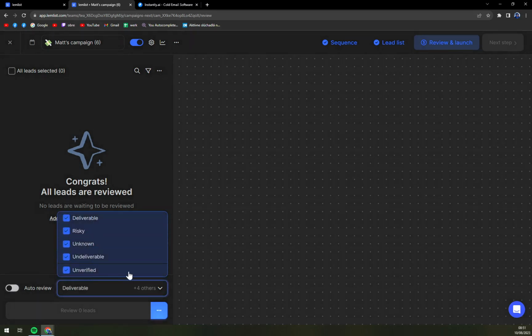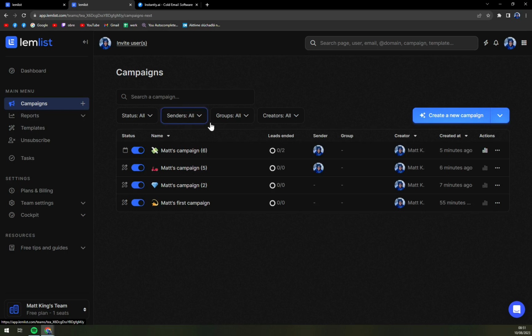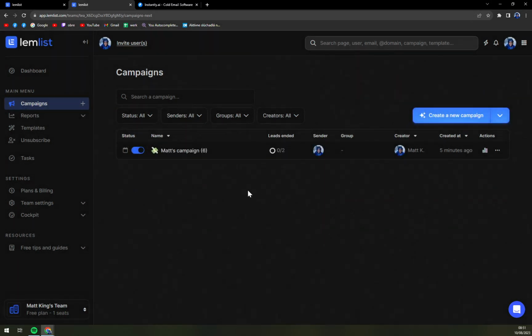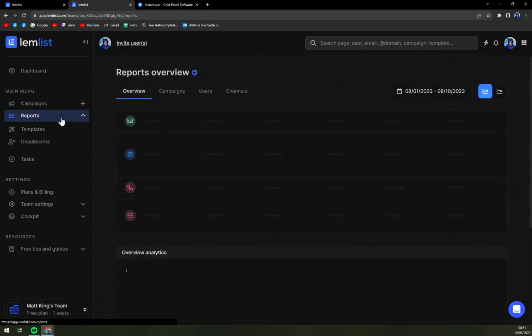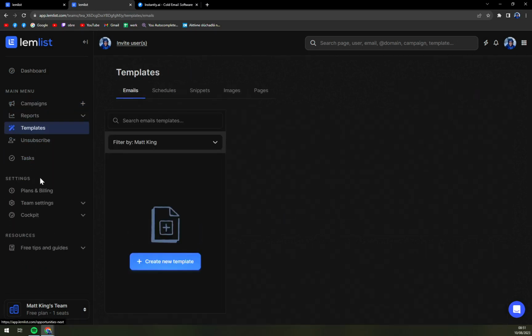You can also see there they got beautiful filters, and we can easily add. You see, this is the campaign that we created. We can get rid of all the not really doable campaigns since they are not finished, because the AI couldn't finish them for some reason. On the left side, we have a report with overview, campaigns, activities, and templates.